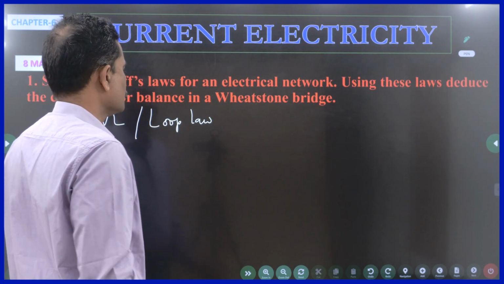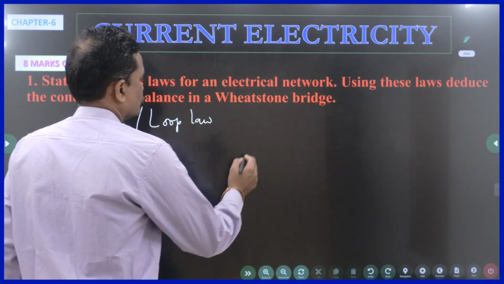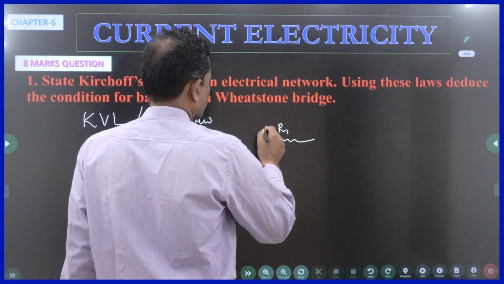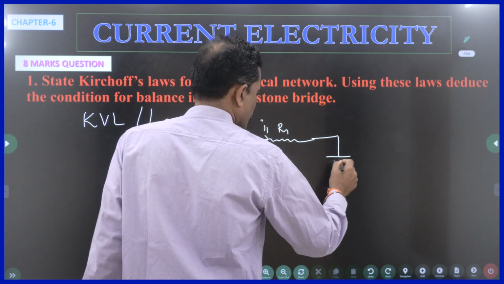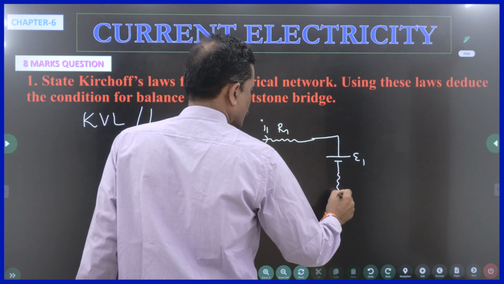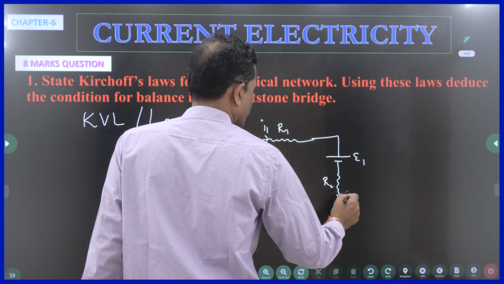What do you mean by a closed loop? In a circuit, I take a closed loop. There is a resistor R1 through which current I1 is going. There is a battery or a cell of EMF E1 and another resistor R2 through which current I2 is going.